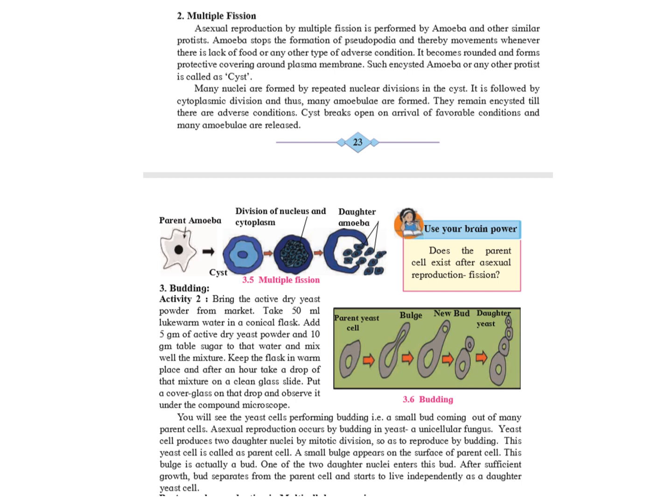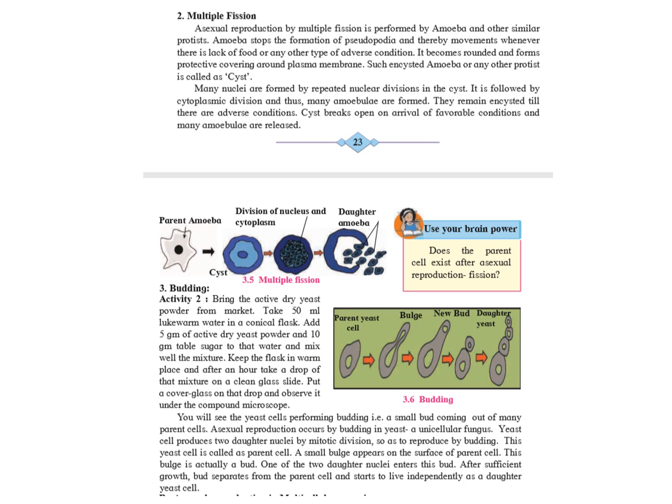This is followed by cytoplasmic division, and as a result many amoebulae are formed inside the cyst. Under favorable conditions, this cyst breaks open and many small amoebulae are released, which further grow into amoebae.